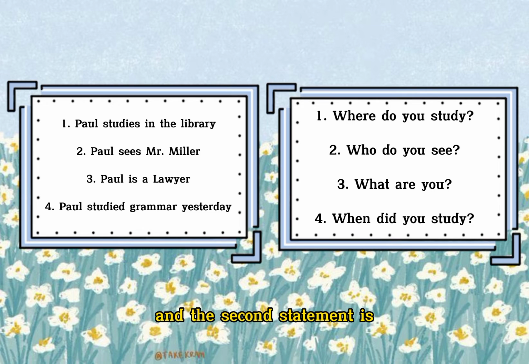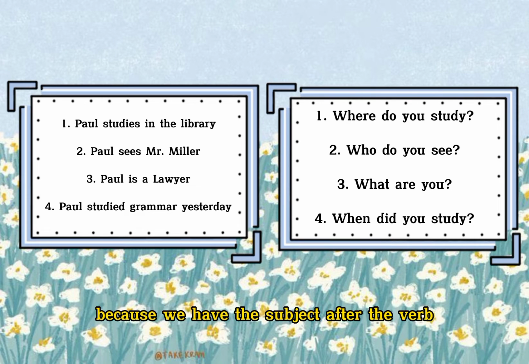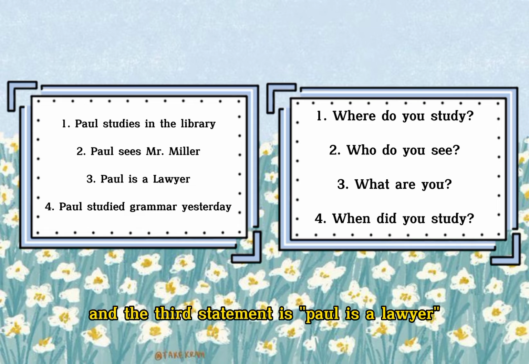And the second statement is, Paul sees Mr. Miller. Who do you see is this question. Because we have the object after the verb, that means we can use the question word who in the question sentence.